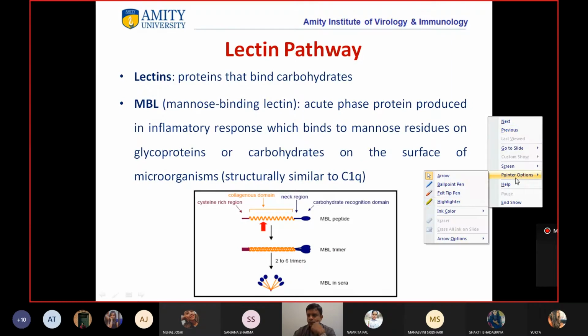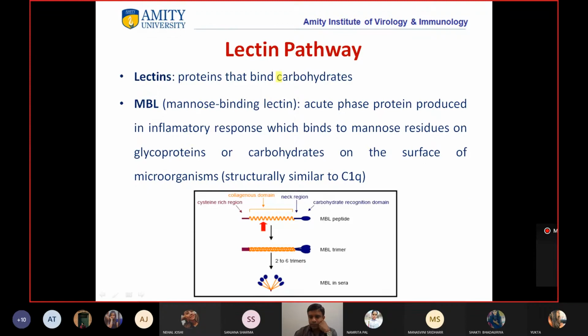Now let's see this lectin pathway. First let's understand what lectins are. Lectins are proteins that bind carbohydrates. I'm sure in biochemistry you must have read about these lectins.